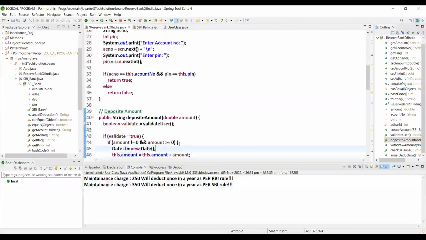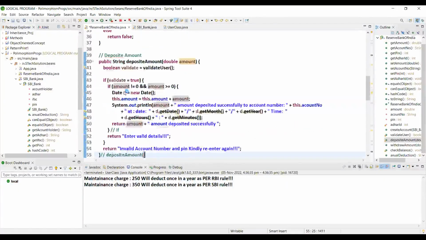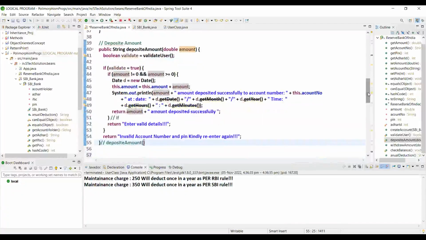In some method, suppose I have an if clause which returns an integer value, and outside the if clause I want to return some string value, maybe an invalid credential message. But at a time we can return only one value, either string or int type. Then how do I handle that situation?